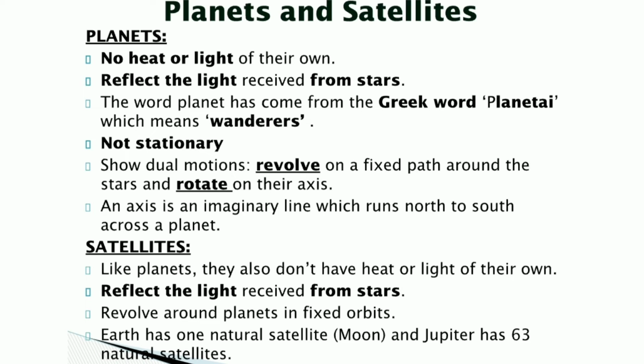When we talk about satellites, satellites are just like planets, but they also don't have heat or light of their own. They reflect the light received from stars just like planets do. Satellites revolve around planets in fixed orbits. Now, if we talk about Earth, Earth has one natural satellite, that is the Moon, and Jupiter has 63 natural satellites.